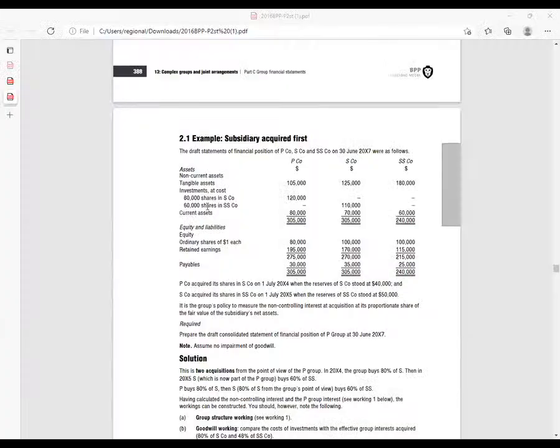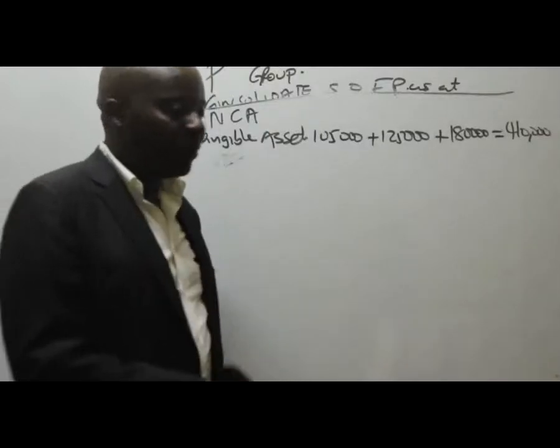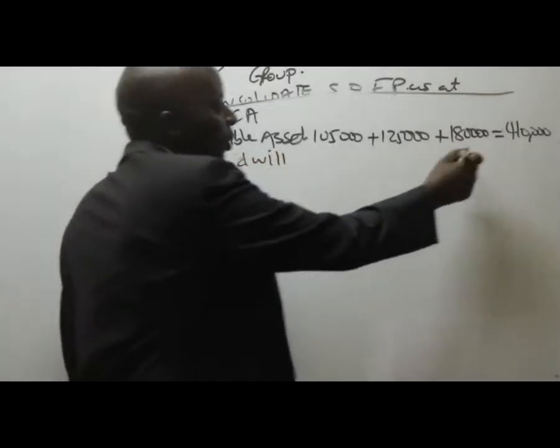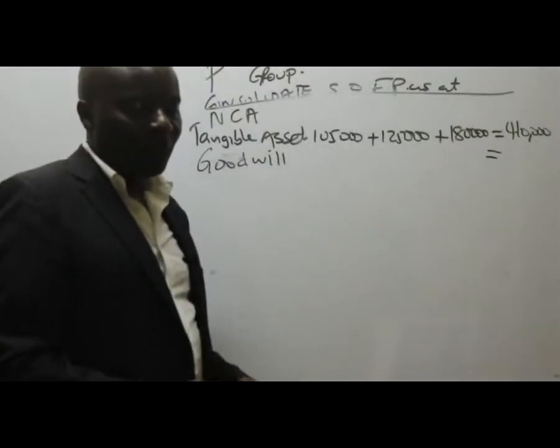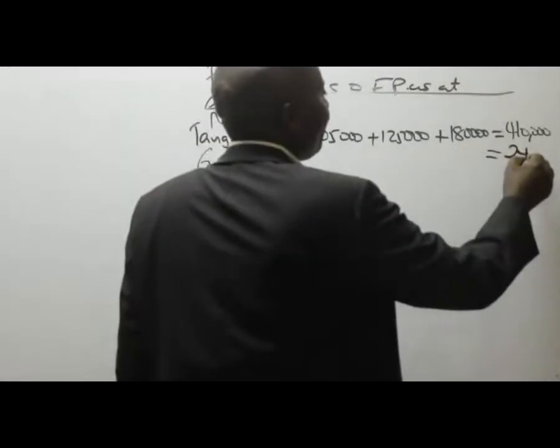The next one, I can see investments in my subsidiaries. Investment in subsidiaries can never be carried here. Who can tell us, what are we going to replace this investment in subsidiaries with? Those must be replaced with some other asset, which is goodwill. Already we have computed the goodwill amount. Please give me the goodwill amount. 24,000. Thank you very much.